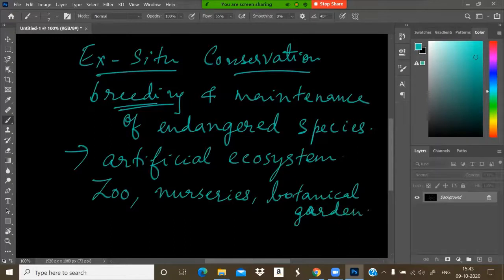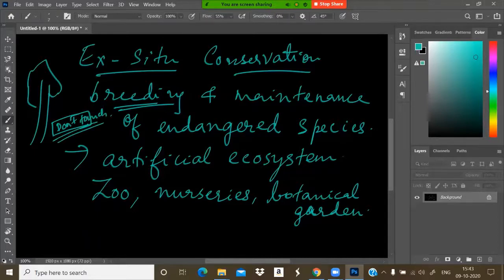We all have gardens in our house, but nobody puts a placard under a tree saying don't touch. That we can see only in botanical gardens. That is a conservation method, as well as gene banks for preserving the genes, genome of humans or any animal, as well as sperm and egg, male as well as female gametes. All these are under human captivity.